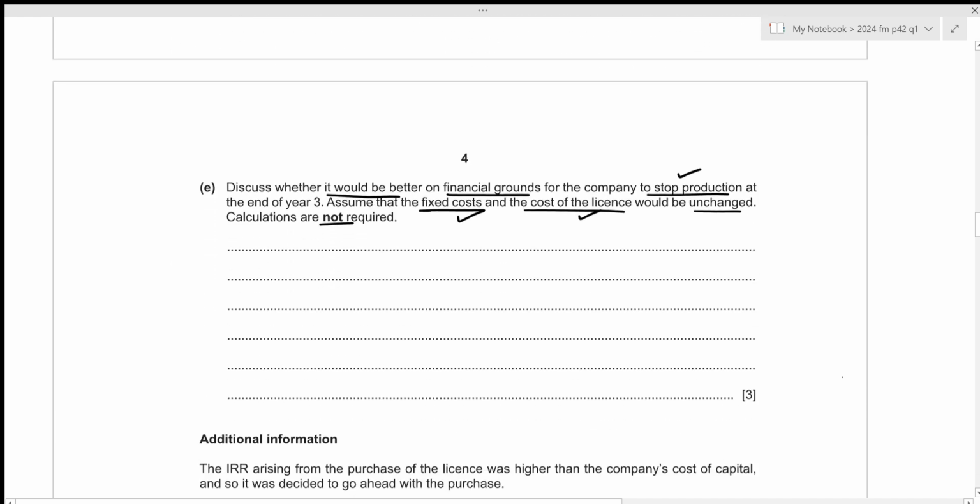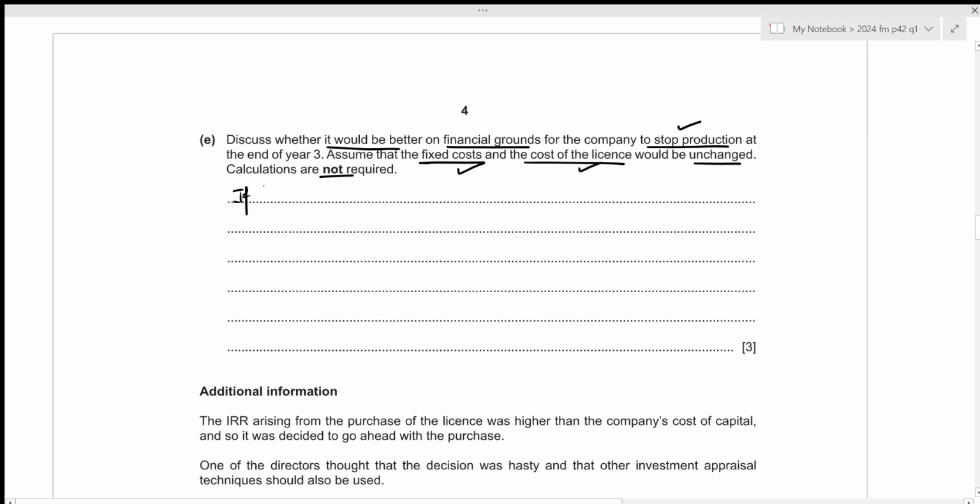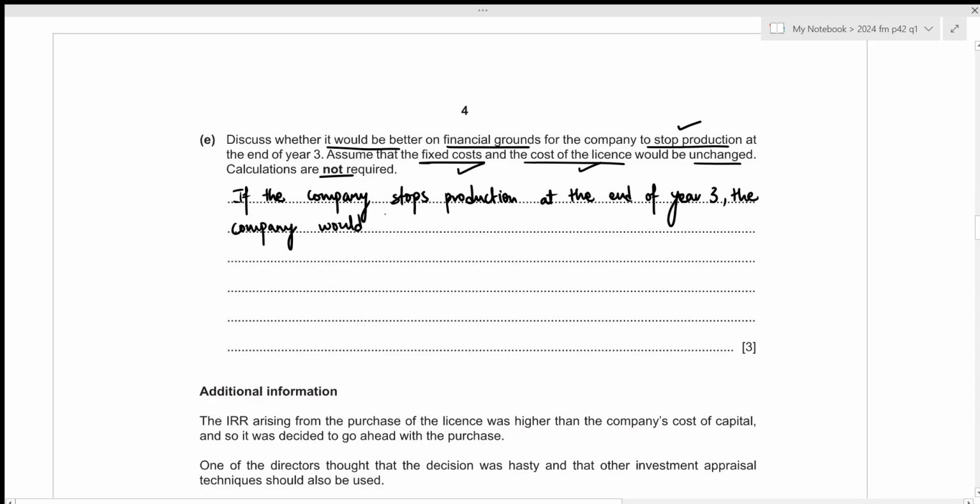Let's write it down. So if the company stops production at the end of year 3, the company would still have to bear the fixed cost of 19,000 for year 4.